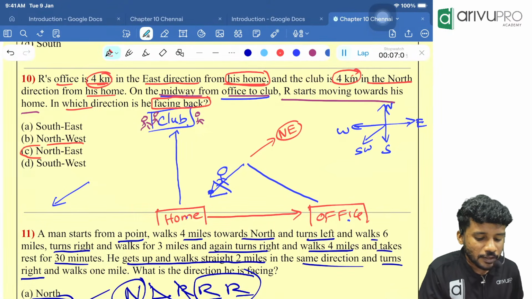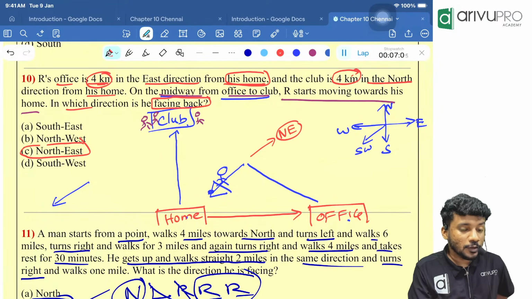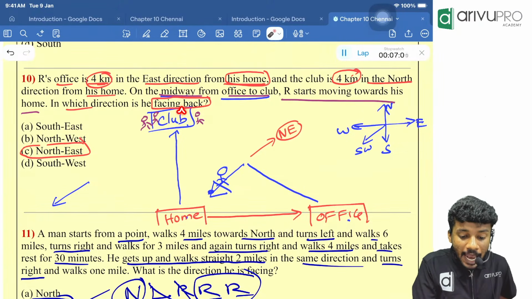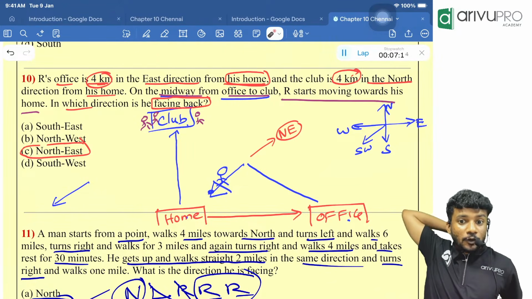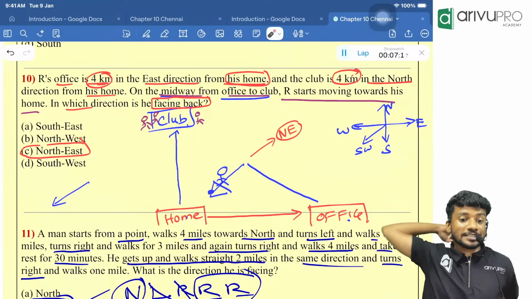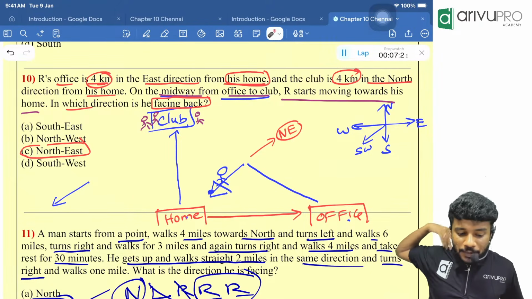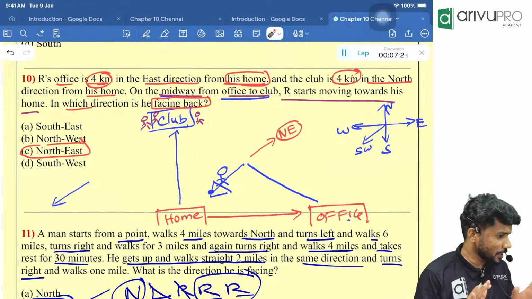Northeast. Understood? Sure. Now this was a question which was given wrongly in the previous year. Actually, you should have asked which direction he is facing his back, or his back is facing which direction. That way they should have given it. Okay. So the answer is what, people? Northeast. Understood.